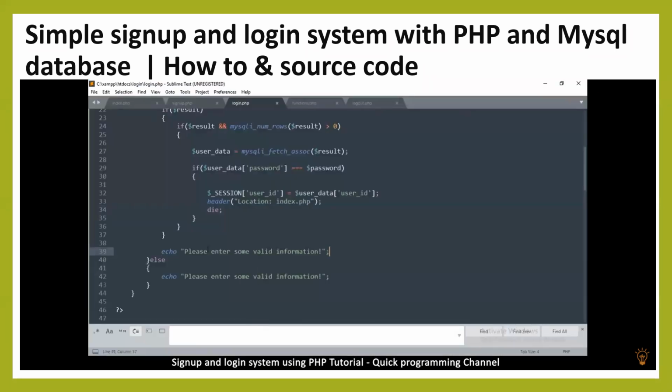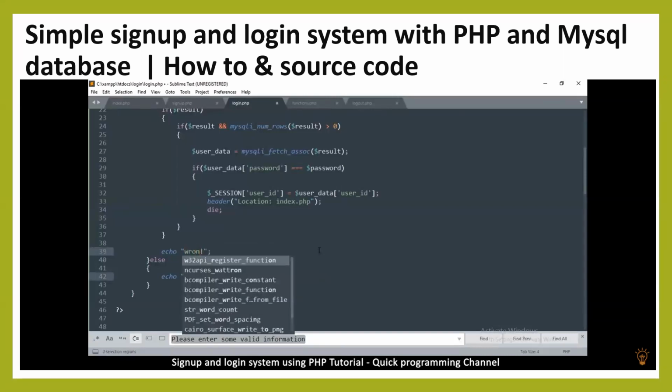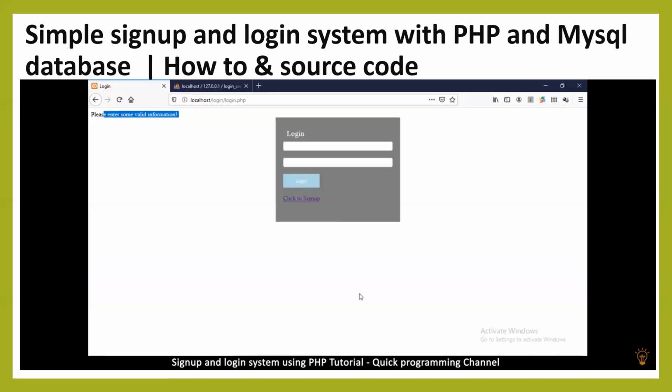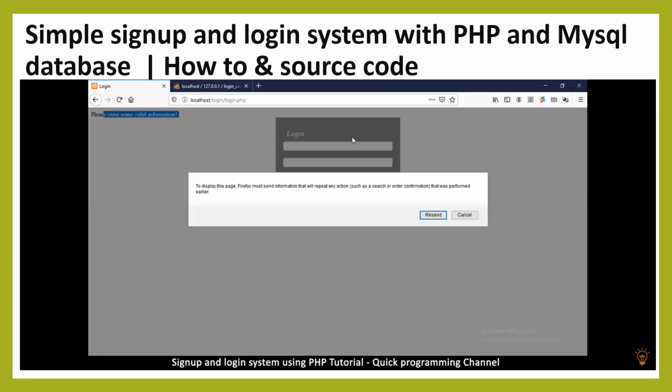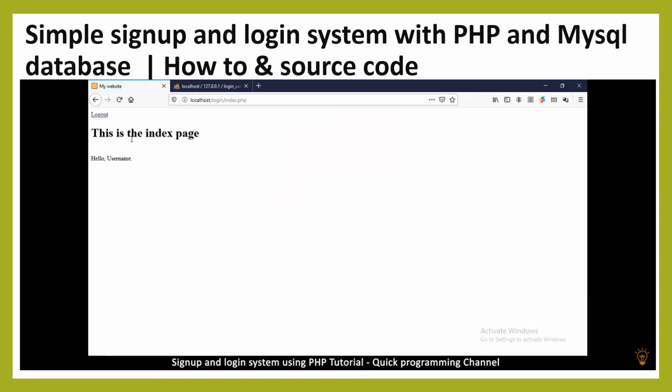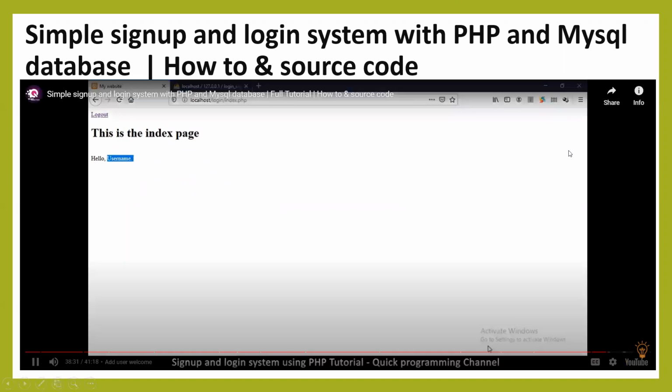Now instead of that, what we want to tell the user is wrong username or password, like that. So let me come back, try again, refresh. Okay, so wrong username and password. But when we type in the correct thing, voila, we're in the login page. Now down here, it has to tell us who the username is that is logged in.